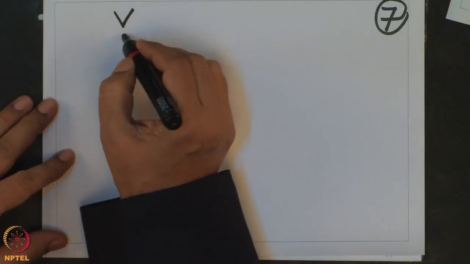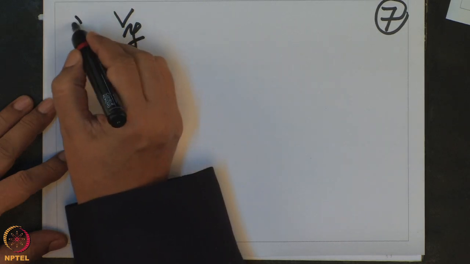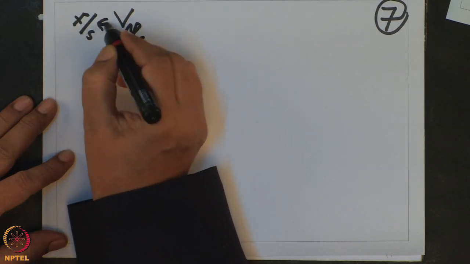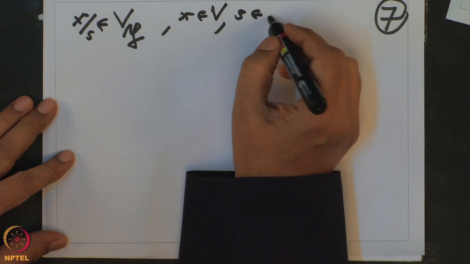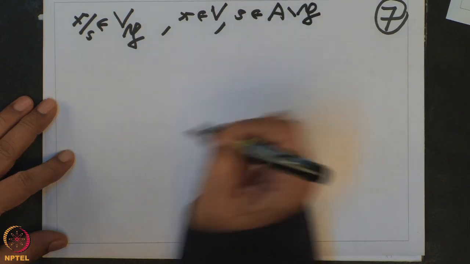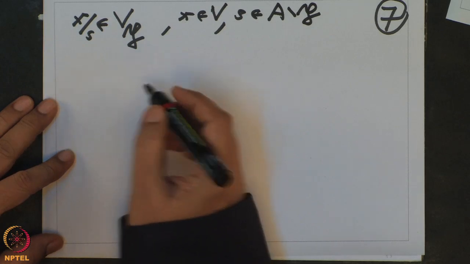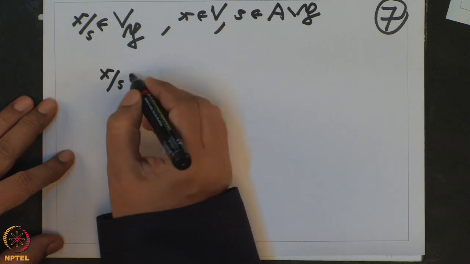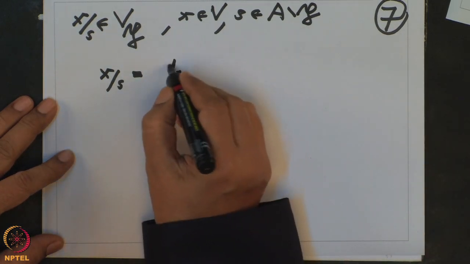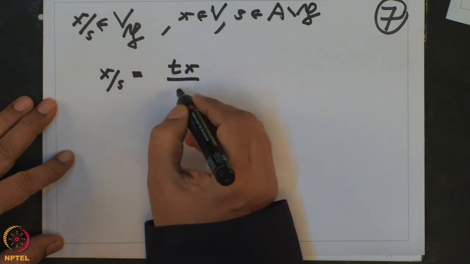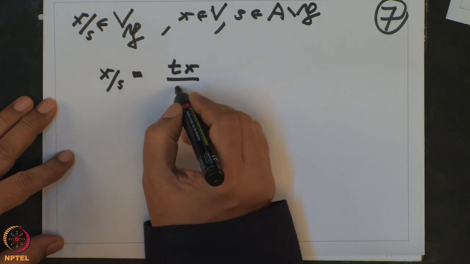Okay, so now let us take any element of V localized at P, any element x by S. This means x is in V and S is in A minus P. You take an arbitrary element, then x by S is also the same as, I can multiply up and down by that T I have chosen. So Tx divided by TS.